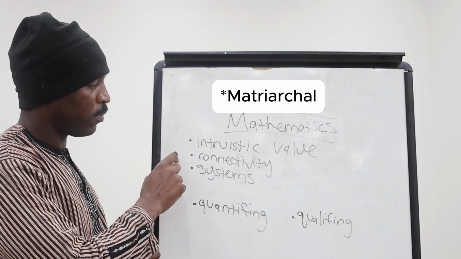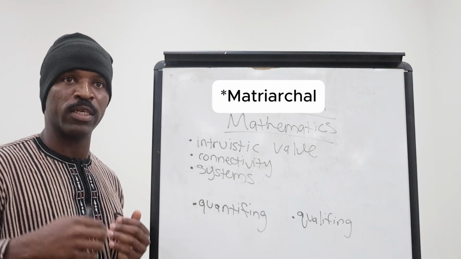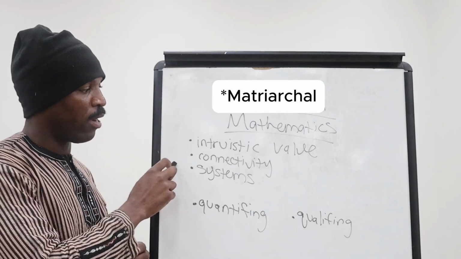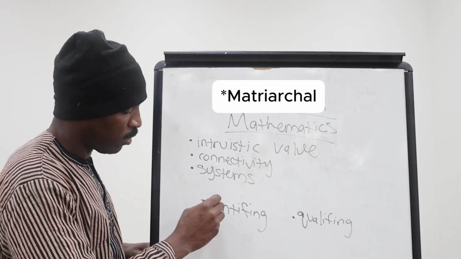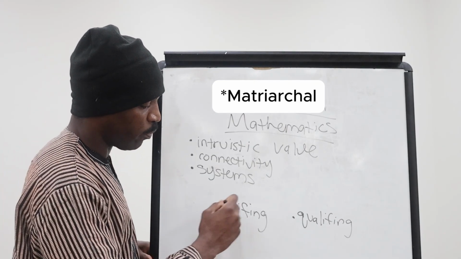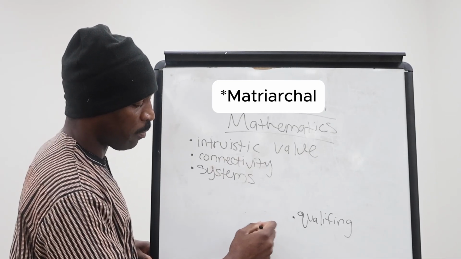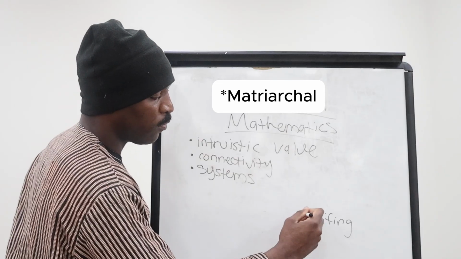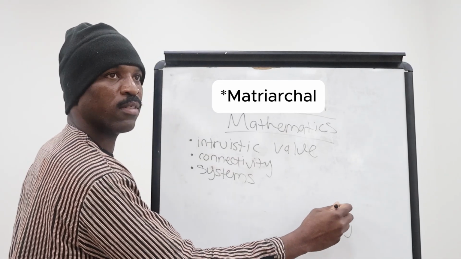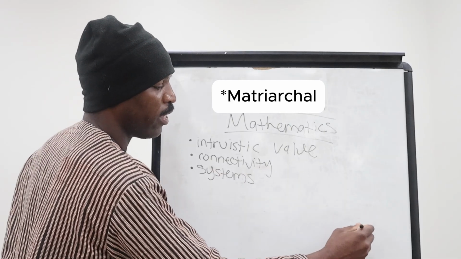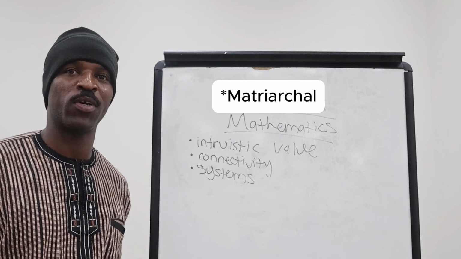So another aspect we're going to talk about, all right, so we talked about intrinsic value, that's like the internal things, right? Now we're going to talk about connectivity, okay? So in today's society, we're pretty much like iPhones, right? We have a lot of different capabilities, but most people want the coolest iPhone case. Everybody wants the coolest iPhone case, but nobody's really concerned about whether their Wi-Fi is working.